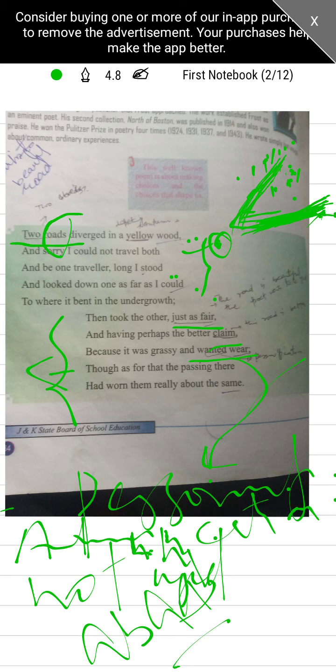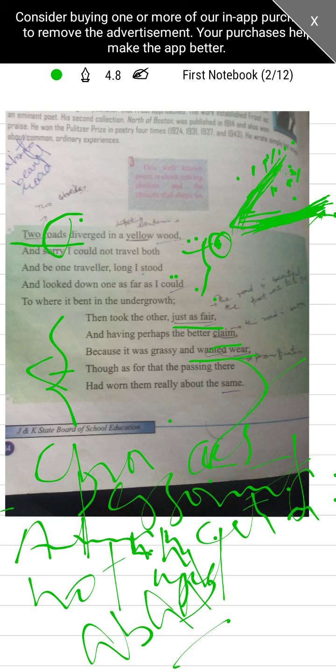This road actually symbolizes choice. It symbolizes the choices that we make in our life, right. This is the metaphor used in the poem: roads. So what we get from this poem, the overall message of this poem, is that when we select between two choices, we must act wisely. We must be very careful when we select a choice. A choice may be from different fields.